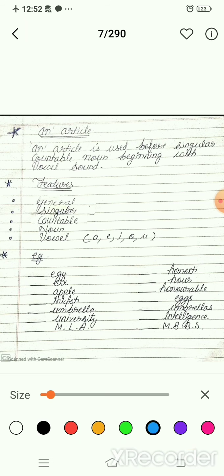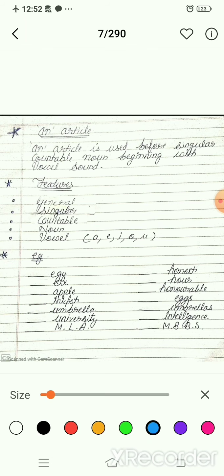Next one is apple. A is a vowel, that's why we will fill in an article here. We will fill in "an" article. I think it is clear to all of you.